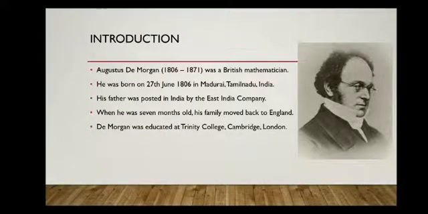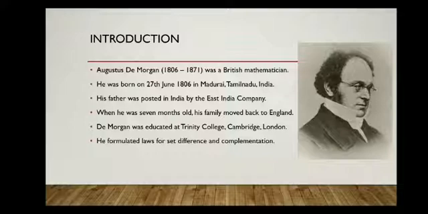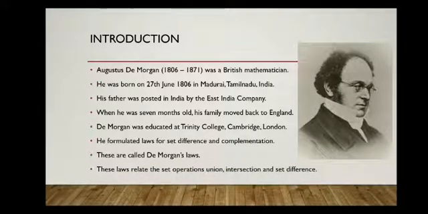He formulated the laws for set difference and complementation, and that's why these laws are named after him. So these laws are called De Morgan's laws. And these laws relate the different set operations like union, intersection, set difference and complementation.